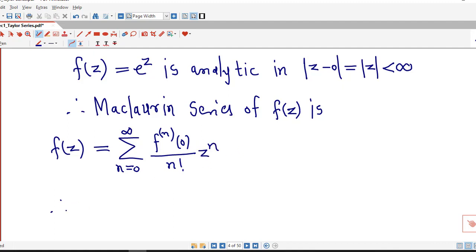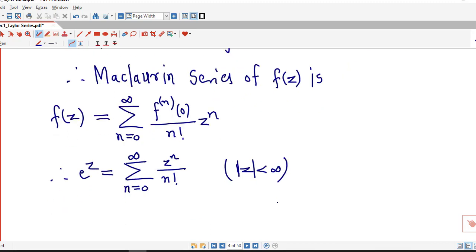And therefore for e raised to z, the nth derivative at z equal to 0 is 1 for all positive integers n. So we have 1 by n factorial into z raised to n, that is z raised to n by n factorial, and this series is valid in any open disk with center z equal to 0.